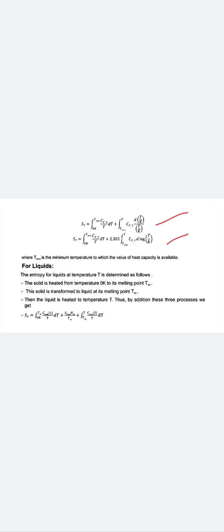The solid is heated from the temperature 0 Kelvin, absolute zero, to its melting point Tm. The solid is transformed to liquid at its melting point Tm. Then the liquid is heated to temperature T. Thus, by the addition of these three processes, we get ST. This is the equation for liquid.